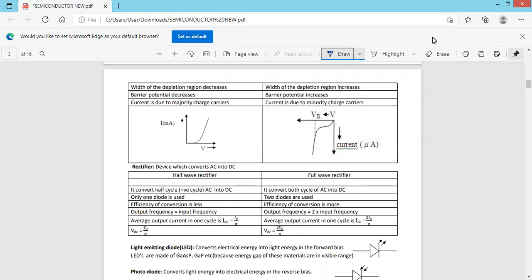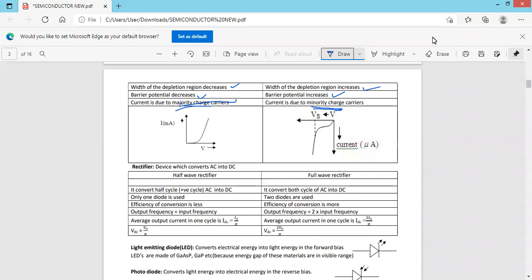As the external applied voltage increases, the width of the depletion region decreases in case of forward bias. But in case of reverse bias, the width of the depletion region increases. Barrier potential decreases here, but here barrier potential increases. Current is due to majority charge carriers here, but here current is due to minority charge carriers. The IV characteristic of the forward bias is like this. The IV characteristic of the reverse bias is like this.